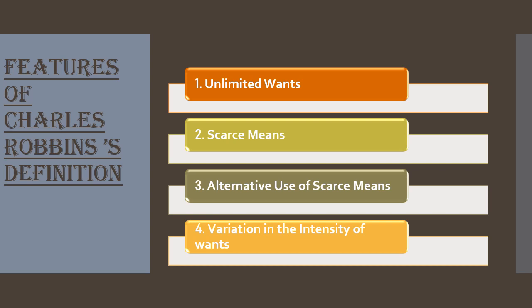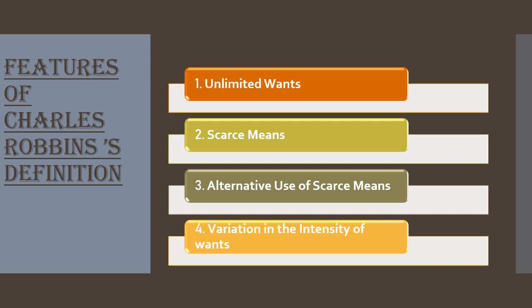So the next point is variation in the intensity of wants. Variation means differences. Robbins' definition states that the intensity of men's needs is different. Some wants are more intense than others. Intense means important. Since our means are limited, all wants cannot be satisfied. At a point of time we can't satisfy all the wants with the limited means.